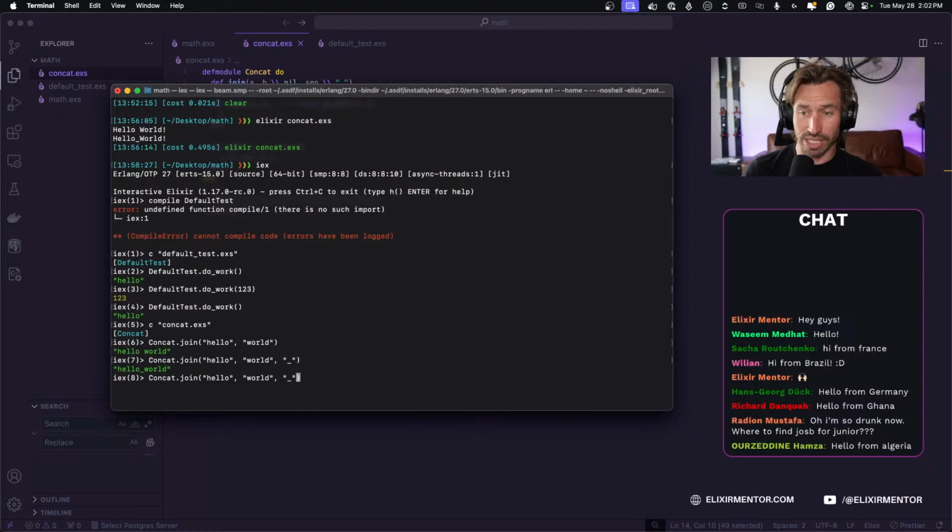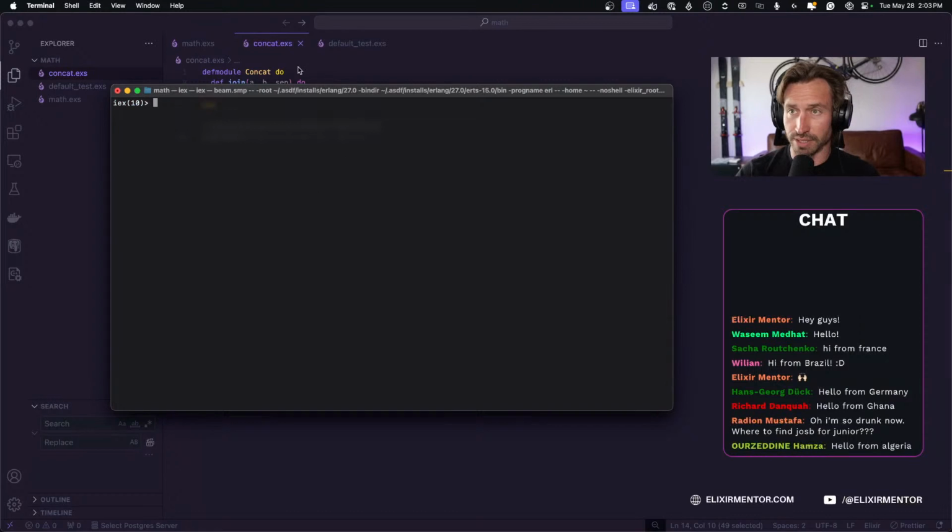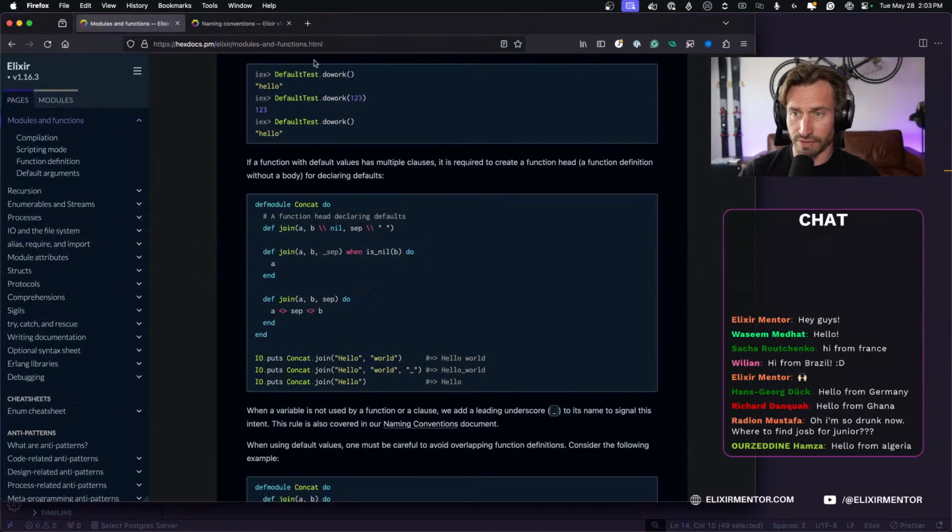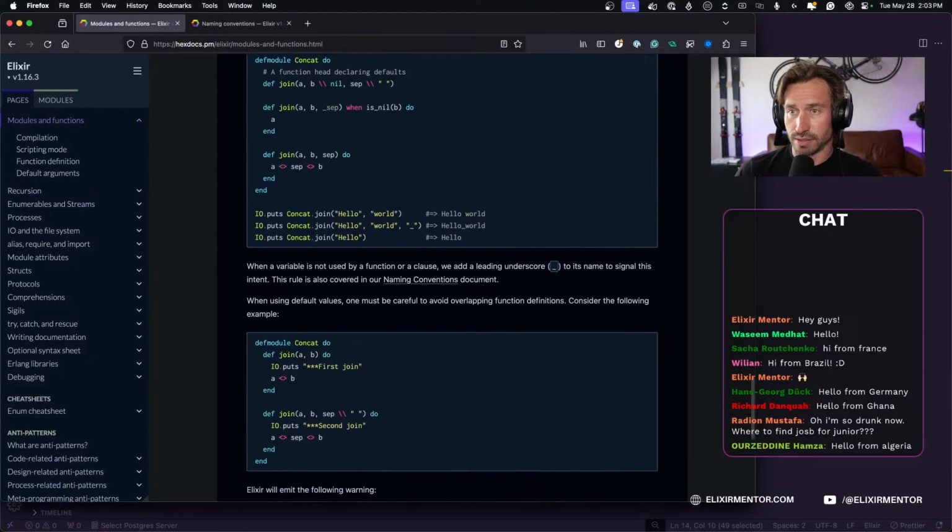And then if we don't pass in anything for world or our separator, we just get hello back, so A. So our little pattern matching, our multiple functions is working, or our multiple clauses. All right, I'm going to clear this so we can be at the top again. And let's jump back over to Firefox. All right, do we have any questions? Seems like everything is good. So we will continue reading.